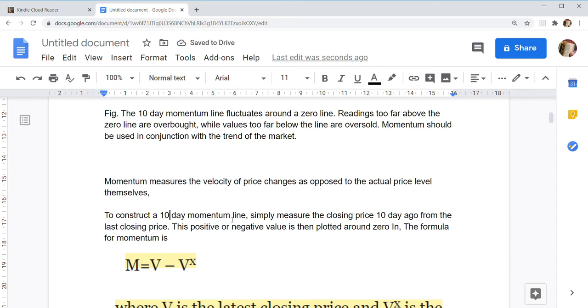To construct a 10-day momentum line, simply measure the closing price 10 days ago from the last closing price. This positive or negative value is plotted around a zero line.